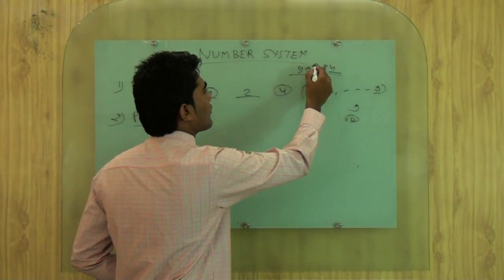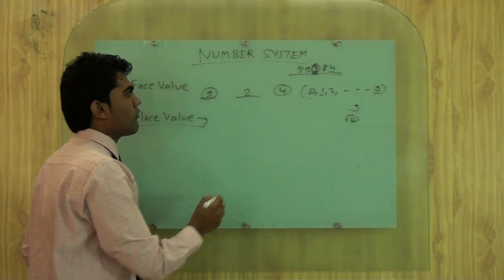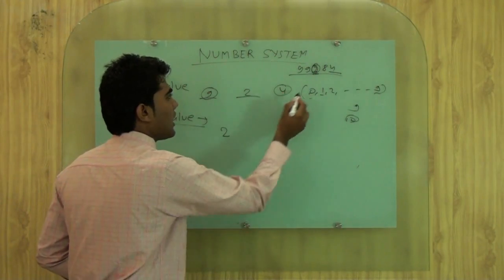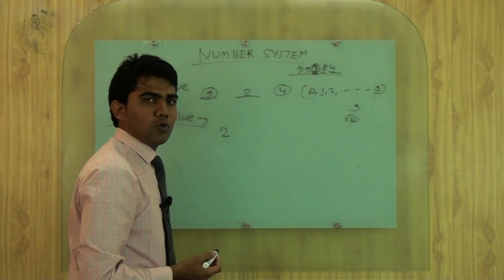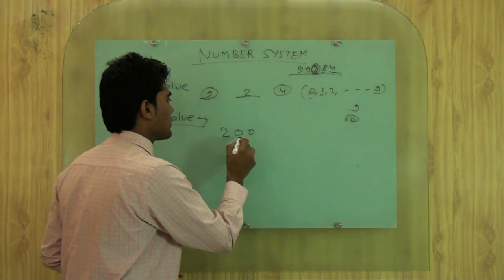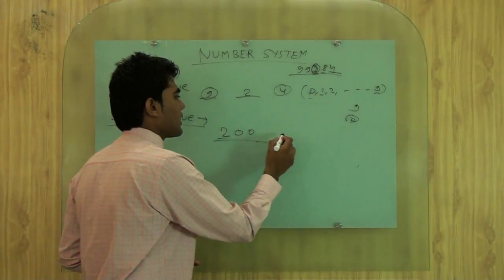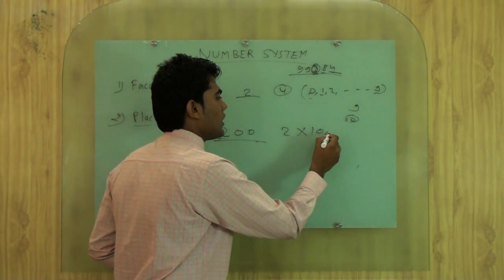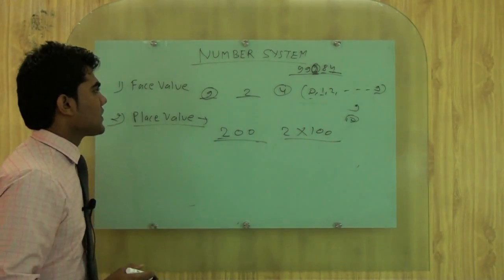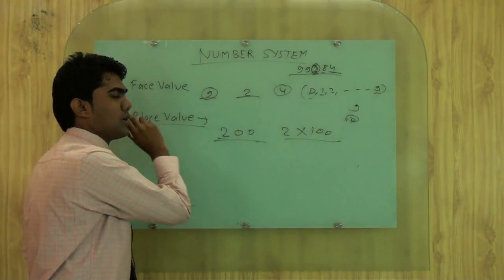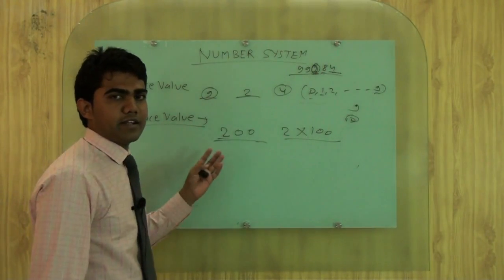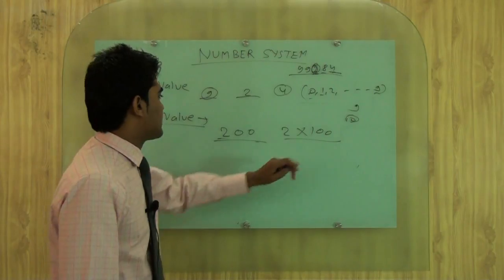So if we are saying what is the place value of 2, then how will we calculate? Just write down 2. After that 2 more digits are there, so we will write 200. So the place value of 2 is this, or you can write it as 2 into 100. So by using the Hindu Arabic system and international system, you can follow this.